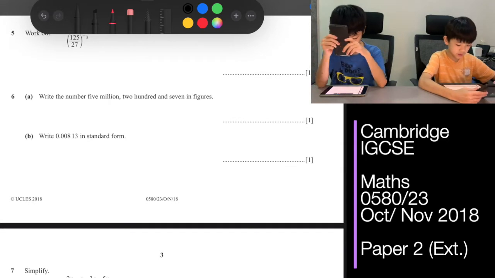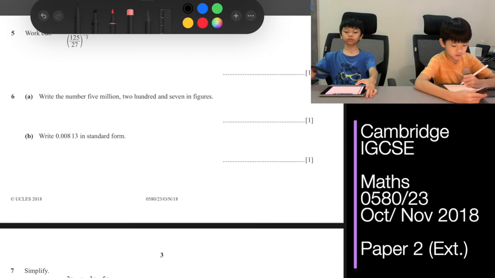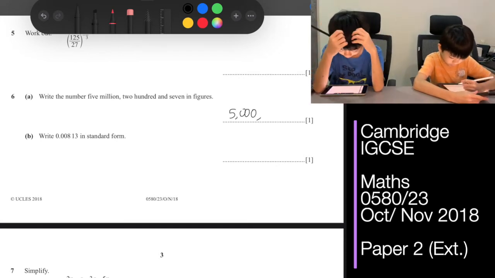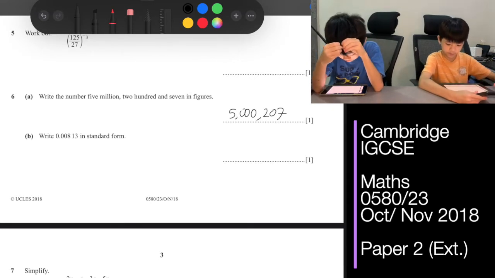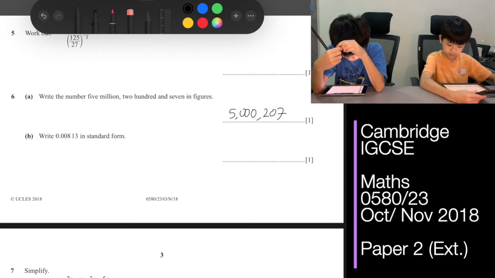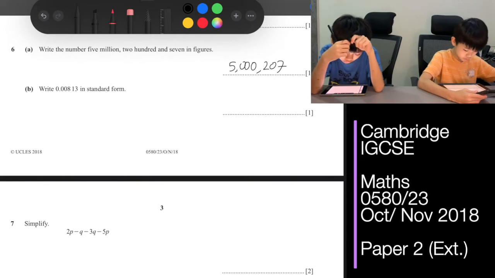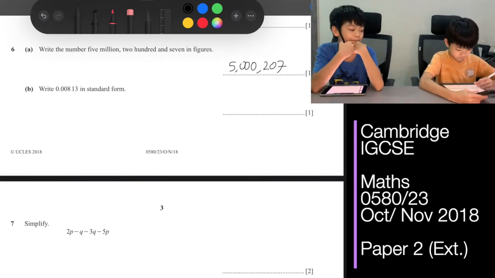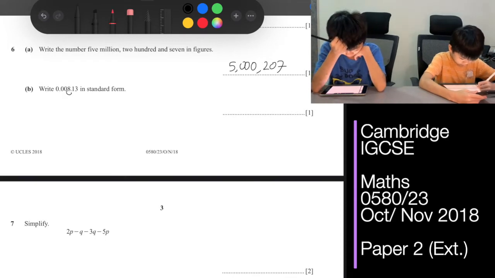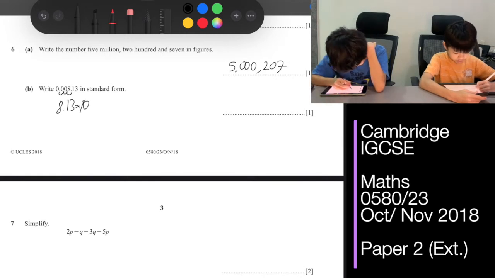For question 6a, write the number 5,000,207 in figures. So that would be 5 million, there's no thousands, and then 207, 5,000,207. Question 6b, write 0.00813 in standard form. So first we put a decimal here, and then it moves 1, 2, 3 times. So it's 8.13 times 10 to the power of negative 3.